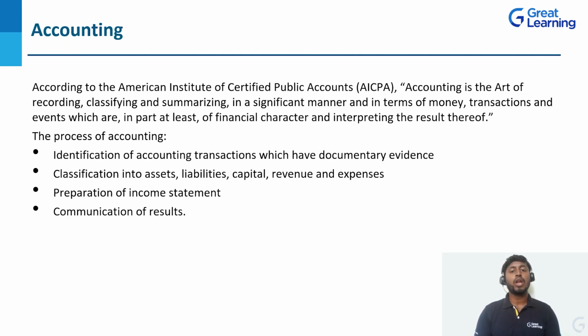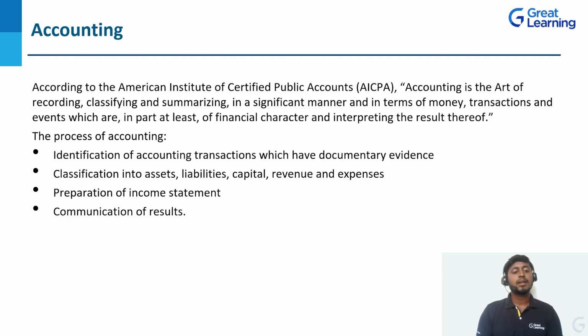Without proof or evidence, we are not going to consider it a business transaction. Whether it is 10 rupees or 1 lakh rupees, for all transactions we need to give the supporting documents, then only we are going to consider it a business transaction. That is the first step.